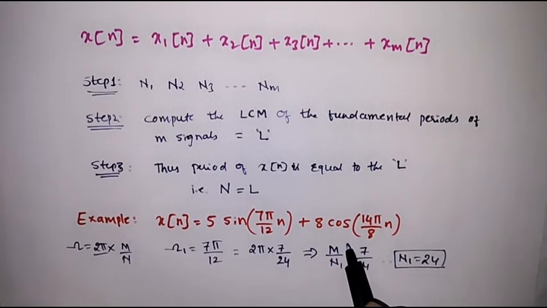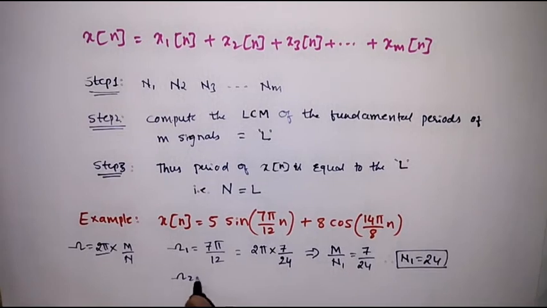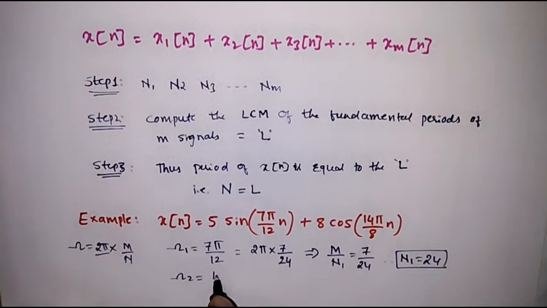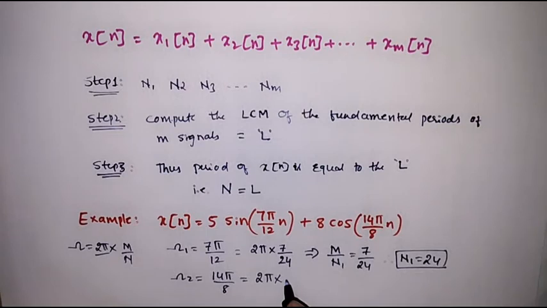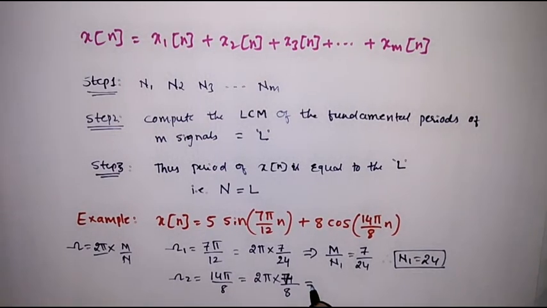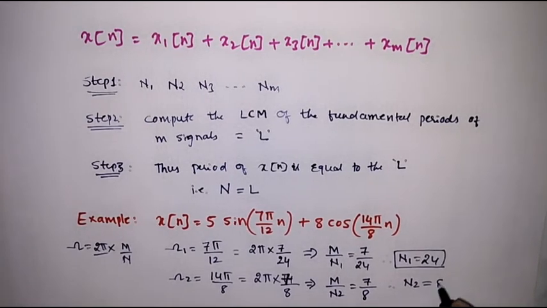Now let's calculate the fundamental period N2 of the second signal. Here omega 2 is equal to 14 pi by 8. I can represent it in this form as 2 pi into 7 by 8. Therefore m by N2 is equal to 7 by 8, so the fundamental period N2 is equal to 8.